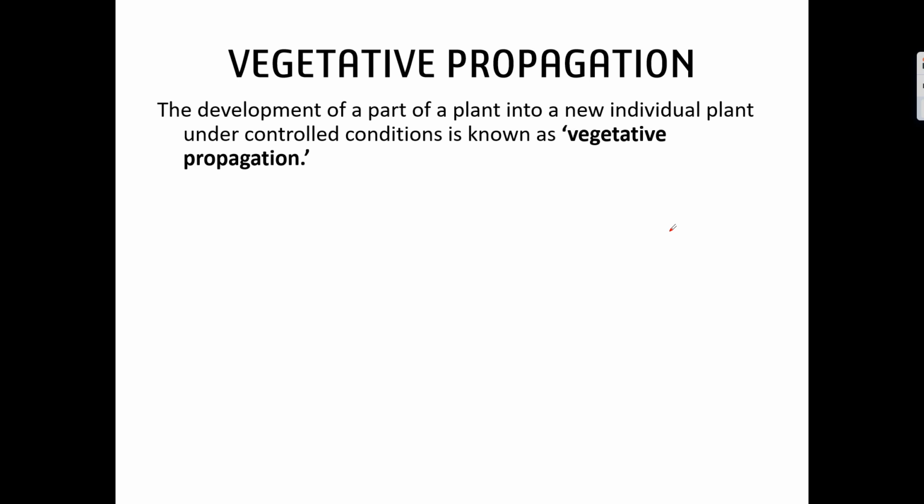The part of a plant which is used here is called an explant. From this part of a plant, we are going to produce a new individual plant under controlled conditions. It means we grow this part of a plant under special media.